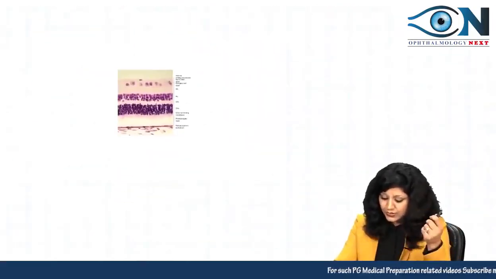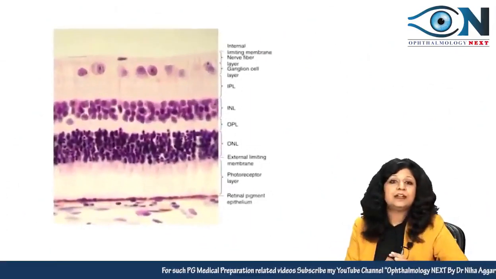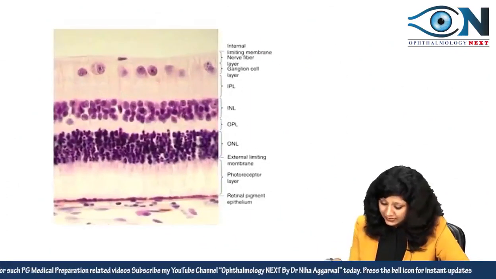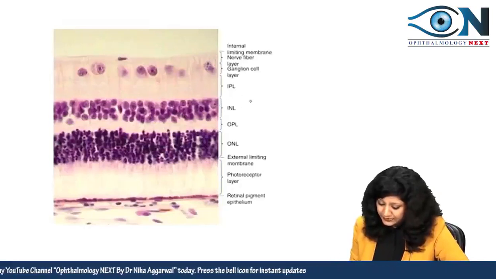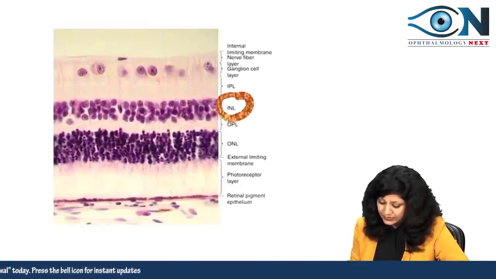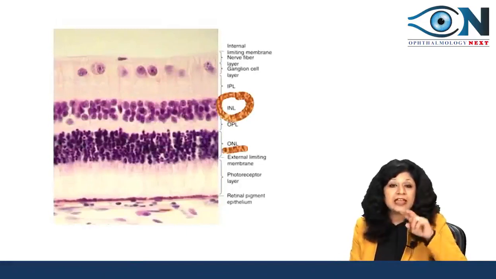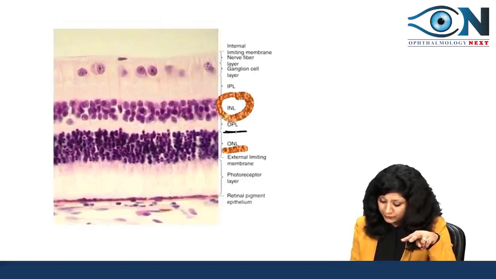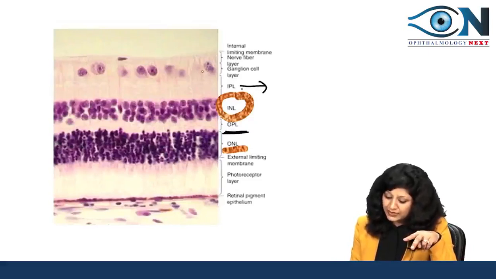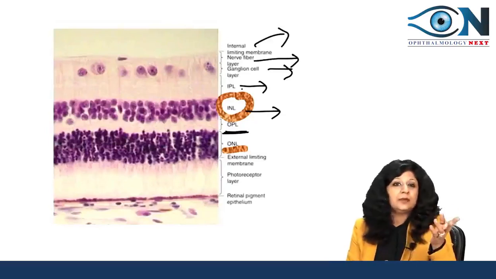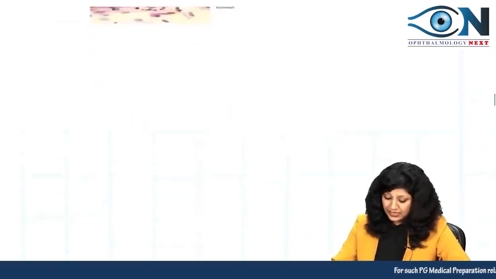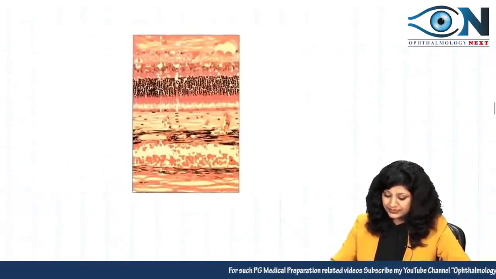Now see, a similar picture is here also. You can get any kind of picture, but the fundamentals will be similar. Similarly, can you see here, we have this nuclear layer. This one is your inner nuclear layer, and then you have this nuclear layer, your outer nuclear layer, and in between the two we have this plexiform layer, and above this will be the inner plexiform. Now the plexiform layer will lie between the nuclei of ganglionic cells and the nuclei of the bipolar cells. Above this you have the nerve fiber layer, and again the internal limiting membrane. So no matter the color they have shown, it is similarly this.